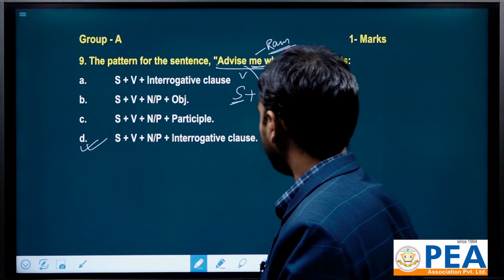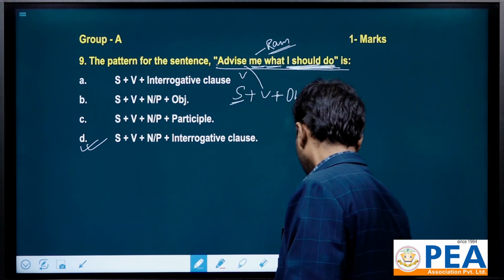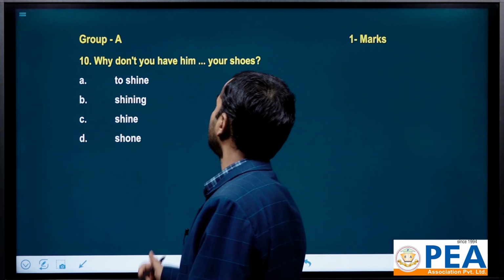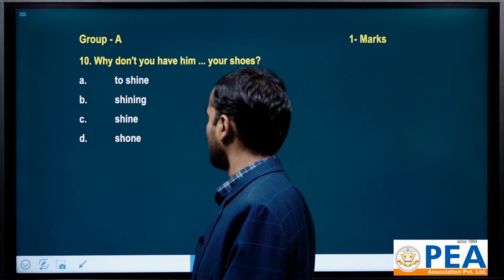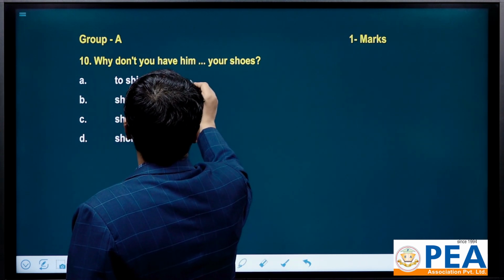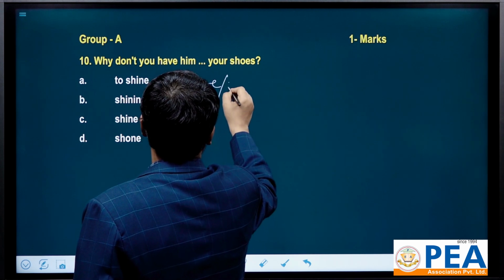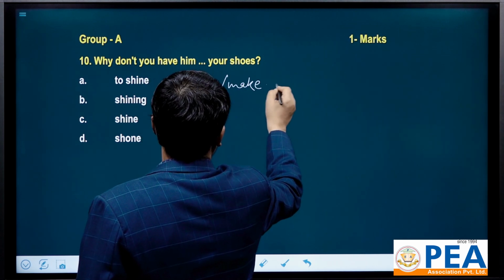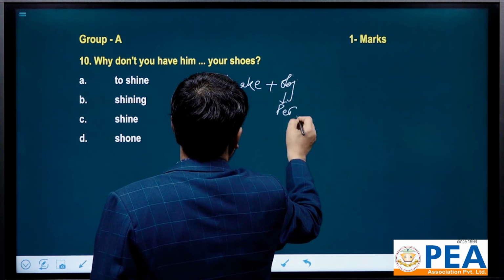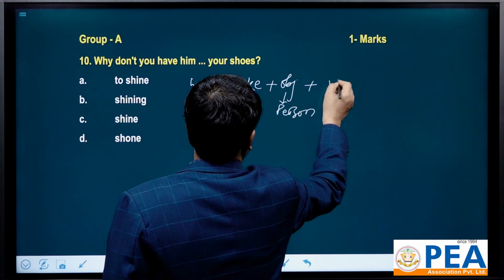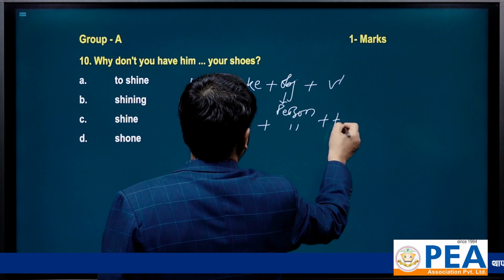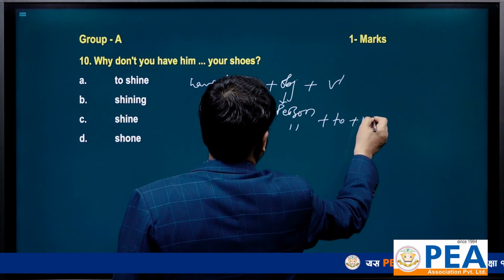Now we shall go with another question. Why don't you have him? So see, this is the question from causative verb. In causative verb, what you might have studied? Have, make plus object. Object is a person plus V1, and get plus same thing plus to plus V1. That is the pattern.